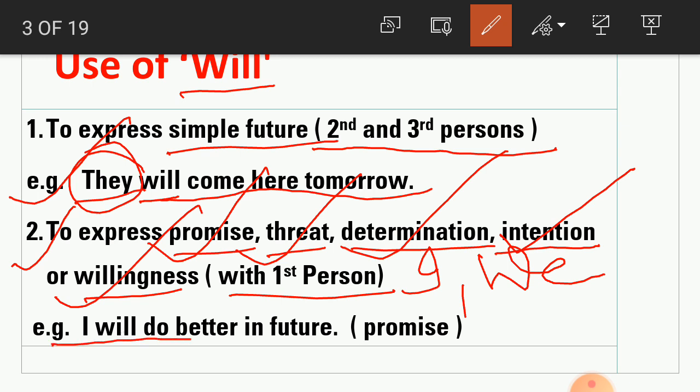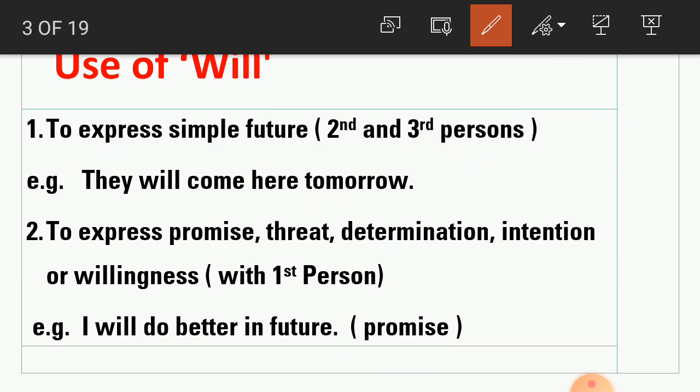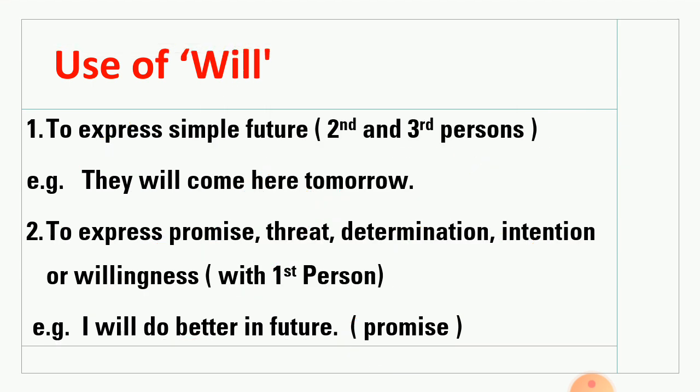This sentence indicates promise. So we have got here that will is used to express simple future with second or third person, and will is used to express promise, threat, determination, intention or willingness with first person.